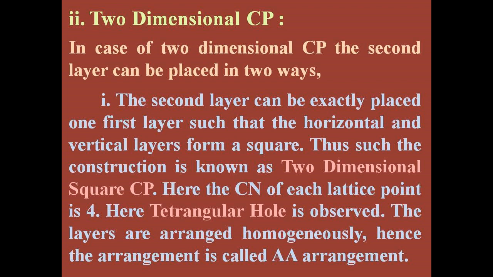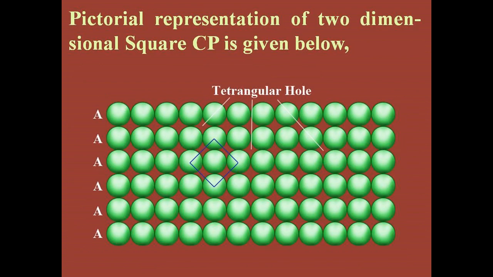Here the CN of each lattice point is 4. Here a tetragonal hole is observed. The layers are arranged homogeneously. Hence the arrangement is called AA arrangement. A picture of such an arrangement is given here.